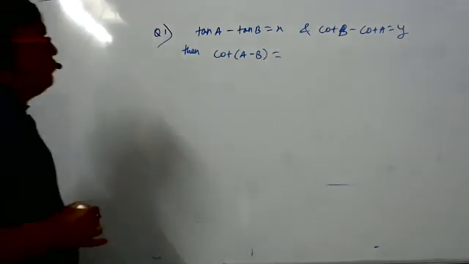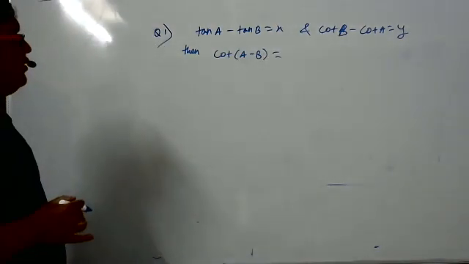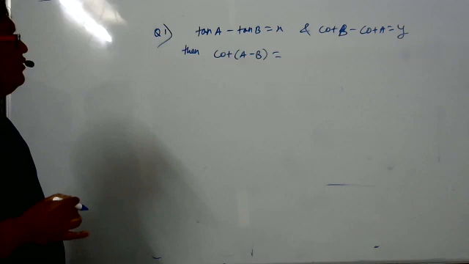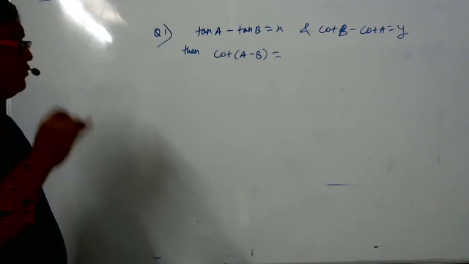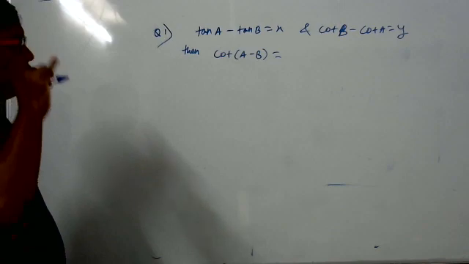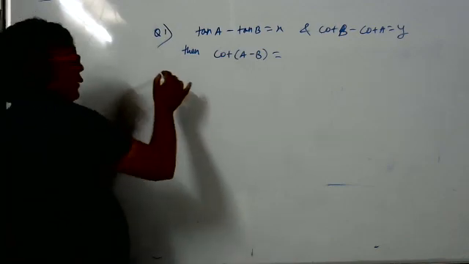Options are. You should use the identity. Easy question only now.